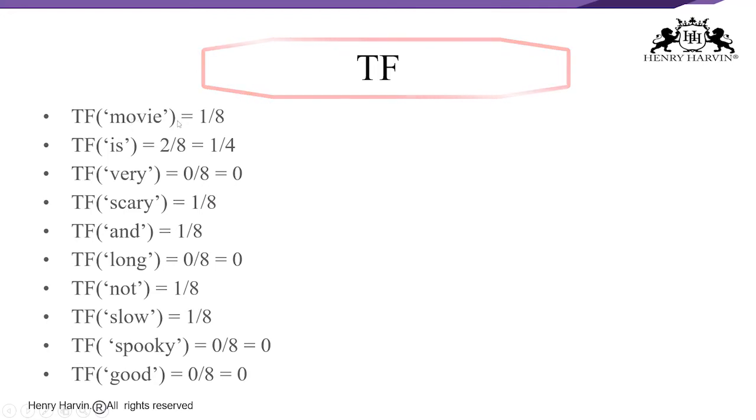You can see that in the second sentence, movie is okay. Let me write the sentence so that it would be helpful to understand it a little more. So let this be the sentence now. What you can see over here: 1, 2, 3, 4, 5, 6, 7, 1, 2, 3, 4, 5, and slow, 1, 2, 3, 4, 5, 6. Twice I have typed that, right? You can see that there are 8 words over here.